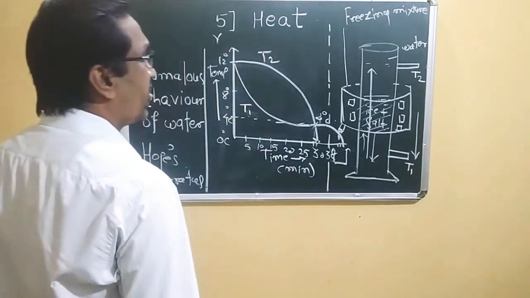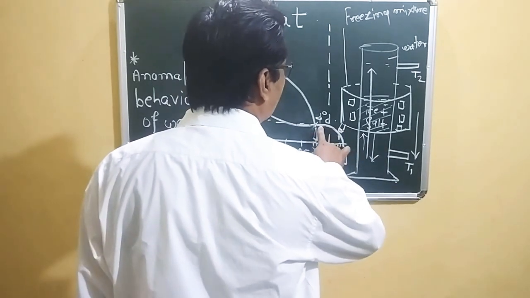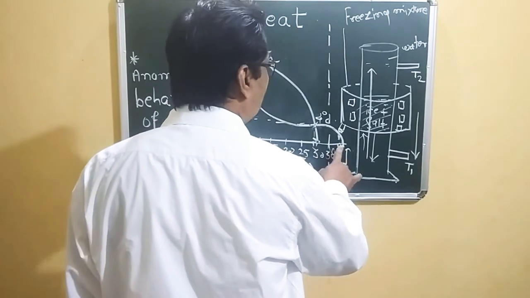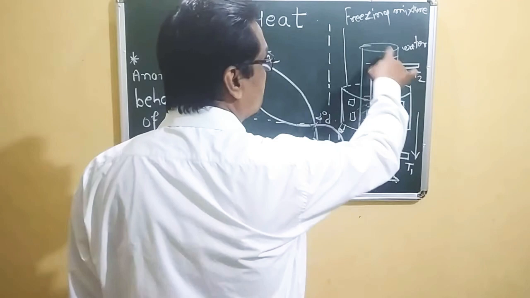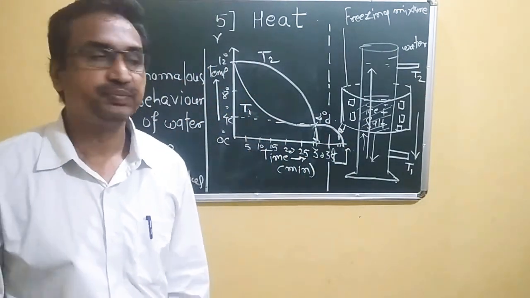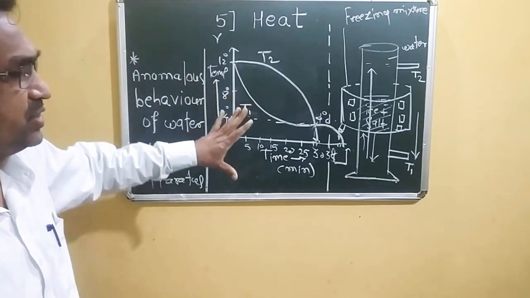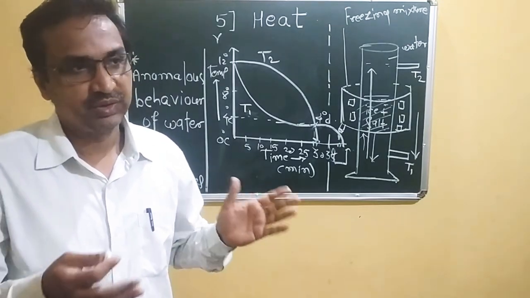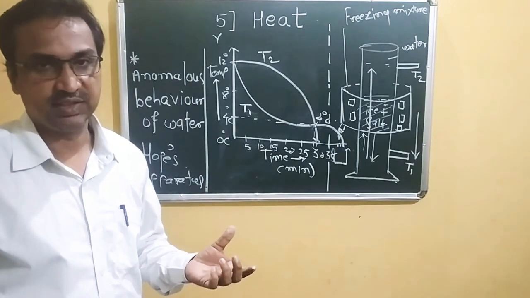So in this way, T1 remains at 4 degrees Celsius for a longer time, and afterwards it goes towards 0 degrees Celsius. But T2 rapidly shows 0 degrees Celsius. In this way, the behavior of water, which is quite abnormal, quite different, shows in the region from 0 degrees Celsius to 4 degrees Celsius.